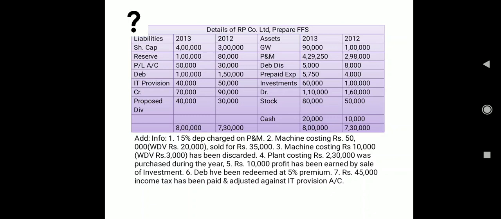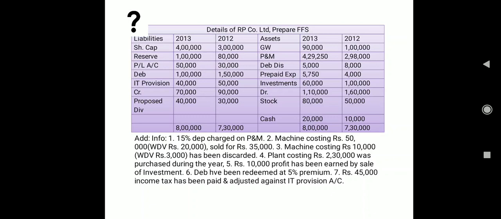15% depreciation. Okay, I have gone here for shortcuts. 15% depreciation has been charged in the account on plant and machinery. So that means we need to calculate the 15% depreciation on plant and machinery, and then we have to treat the depreciation as a non-cash expense.